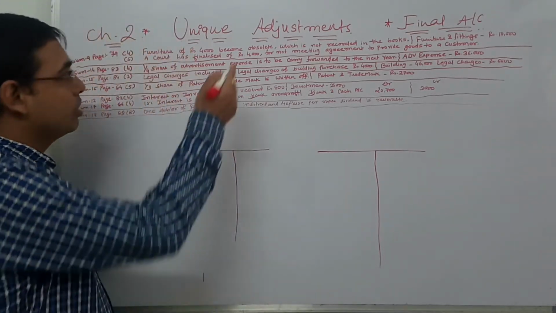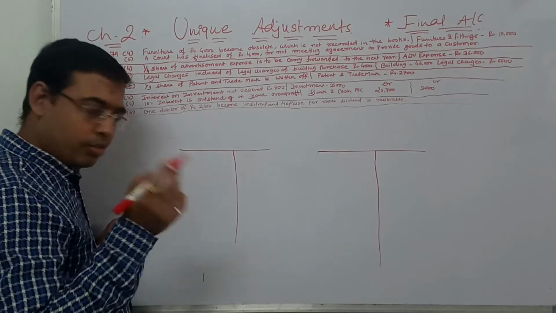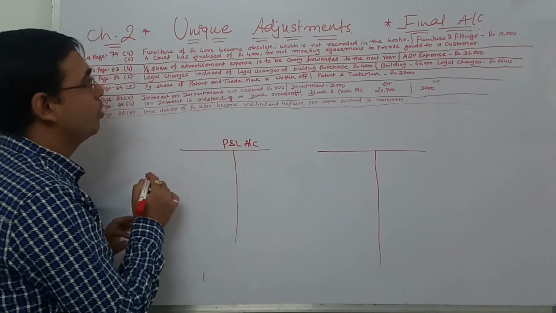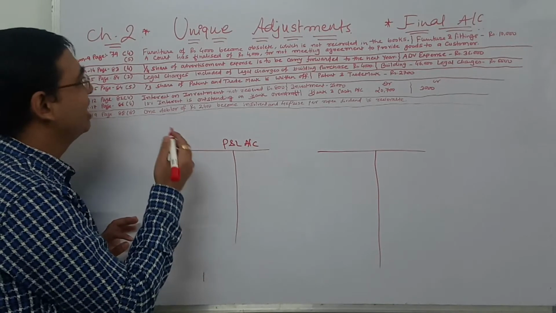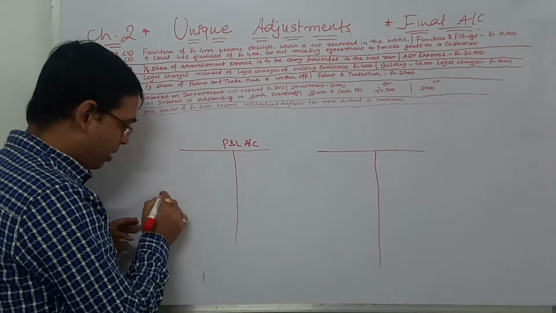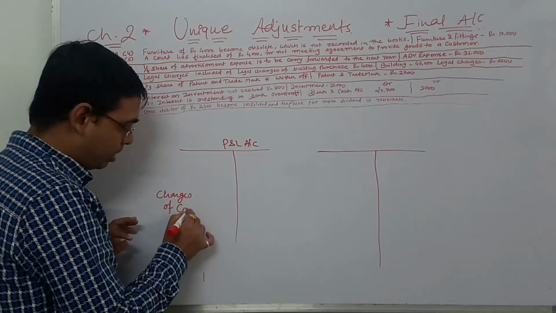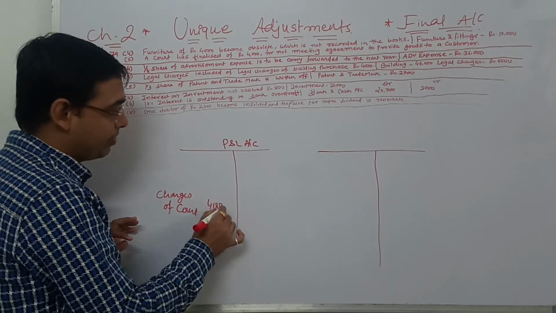So that 4,000 is actually our loss. Okay, so it would come in the P&L account. What would it be called as? We can say code fine, or charges of code. How much is it? 4,000.